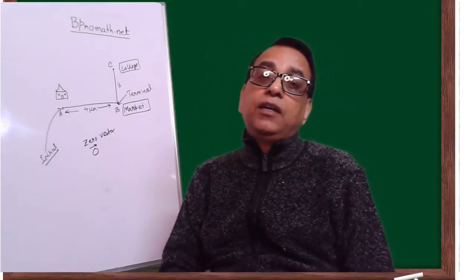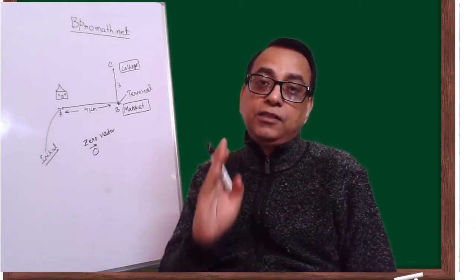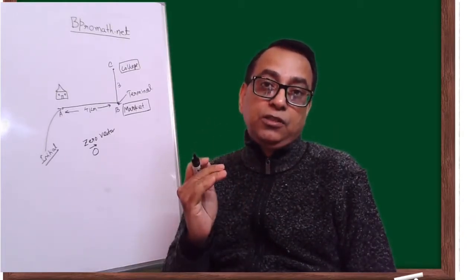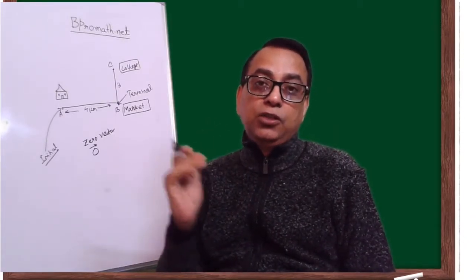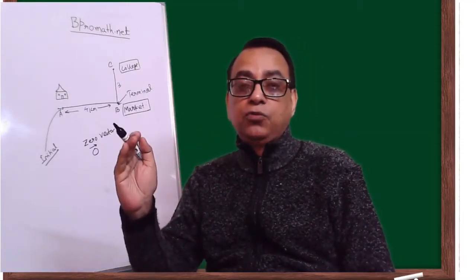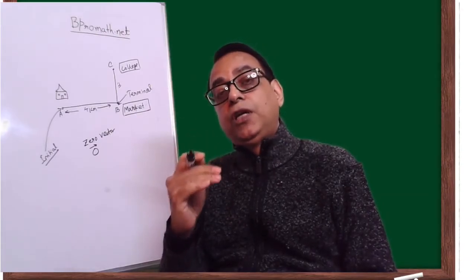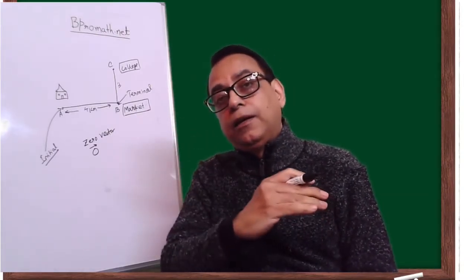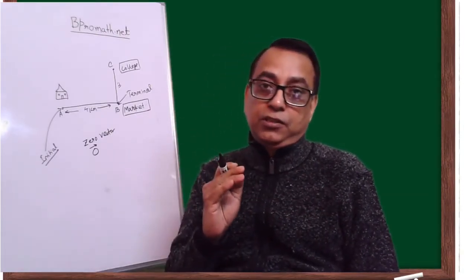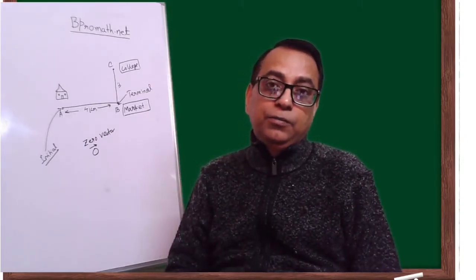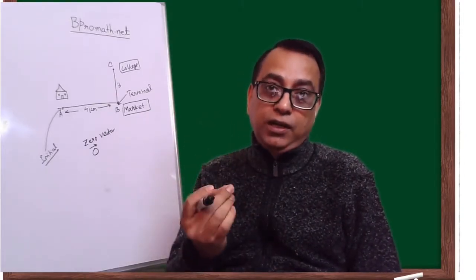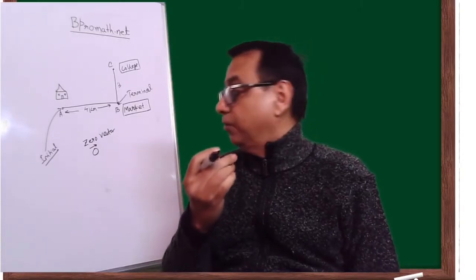The only vector which does not have any direction is the zero vector, because its magnitude is zero, so there is no point from here to here it is going. So there is no direction. Or in another way we can say that it has all directions. Anyway, this is an extreme case, and only one such vector exists: the zero vector.